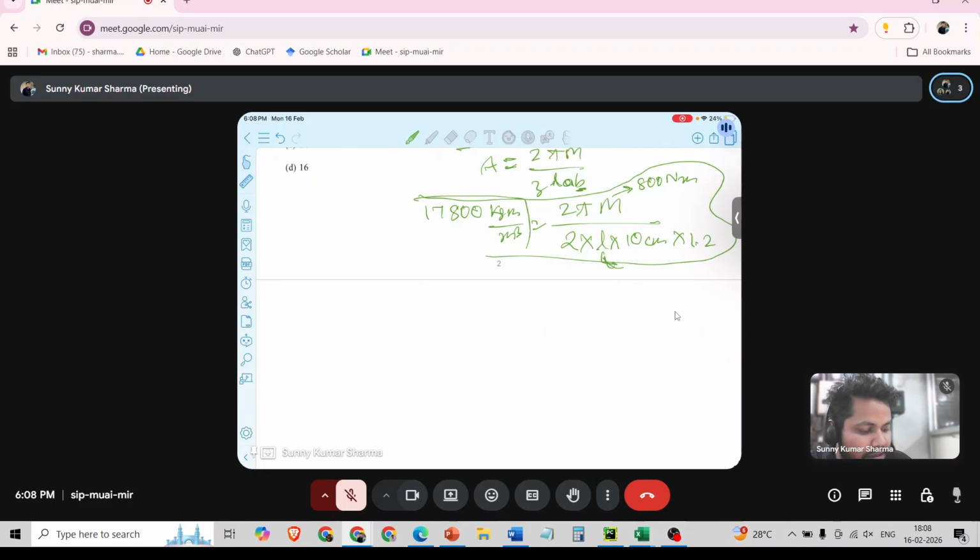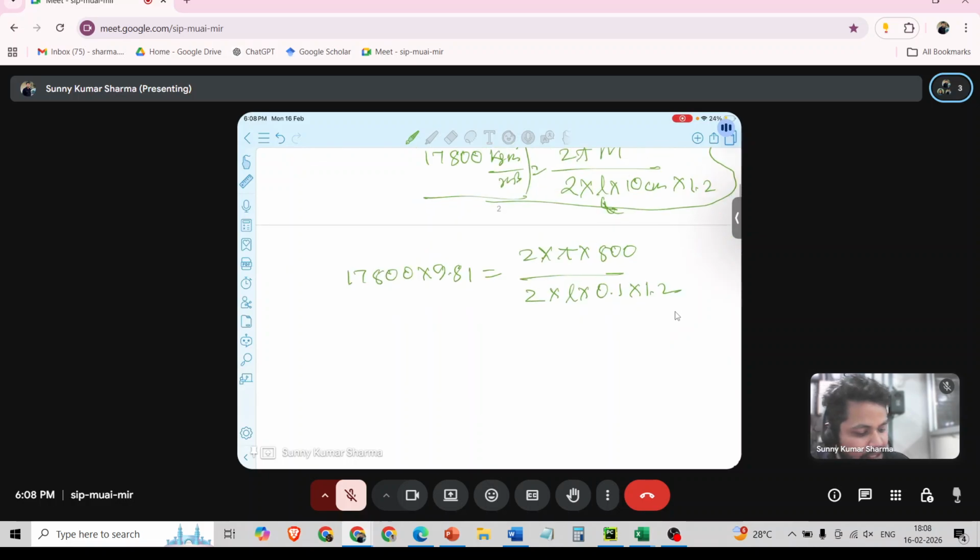And we have to keep in mind that what we get here on our right hand side, everything is in Newton. But the specific work given in the question is in kg. So we need to convert that specific work into Newton, for which we need to multiply this 17,800 by 9.81. This will be in Newton, equal to 2 pi into M, which is 800, by 2 into L, the tilling pitch in centimeter. Depth of operation is 0.1 meter into 1.2. From this we can get what is the tilling pitch. So you can find it.